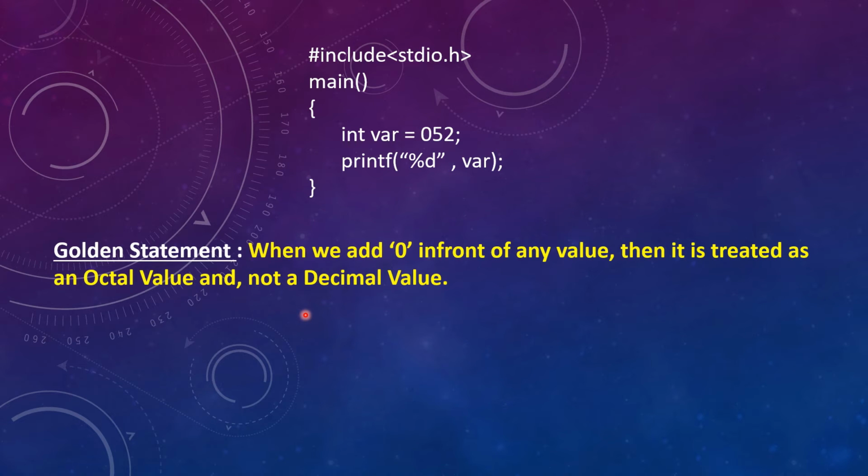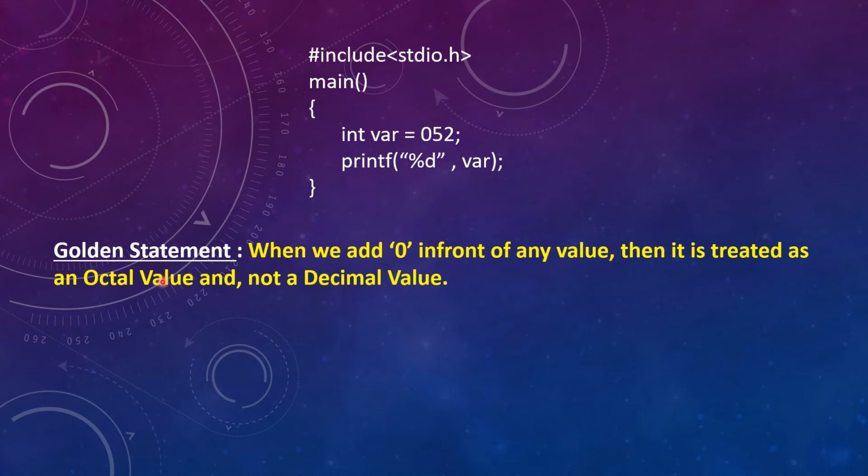Our golden statement here is, read it very carefully. When we add 0 in front of any value, then it is treated as an octal value and not a decimal value. Yes, in programming terms, whenever you prefix 0 in front of any value, it is treated as an octal number, meaning a base 8 number, whereas decimal is a base 10 number, right?